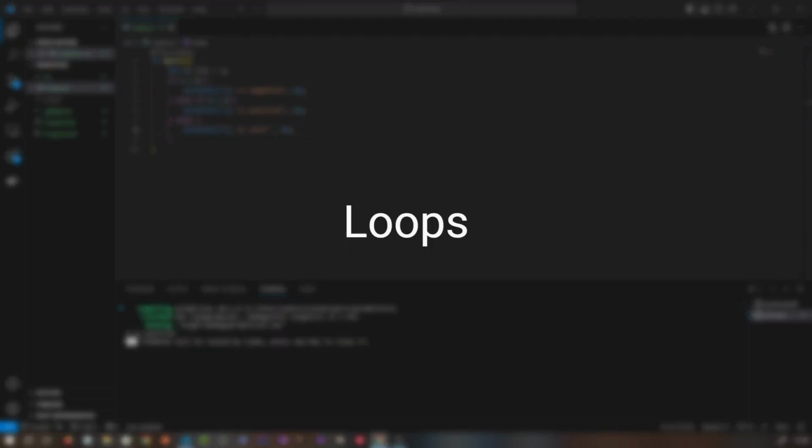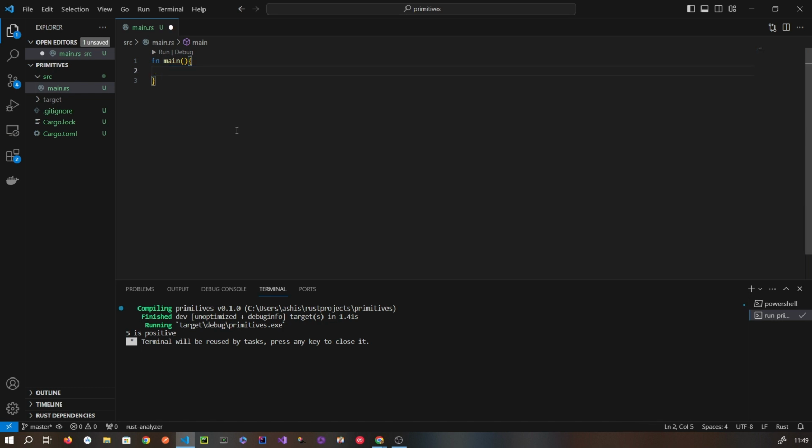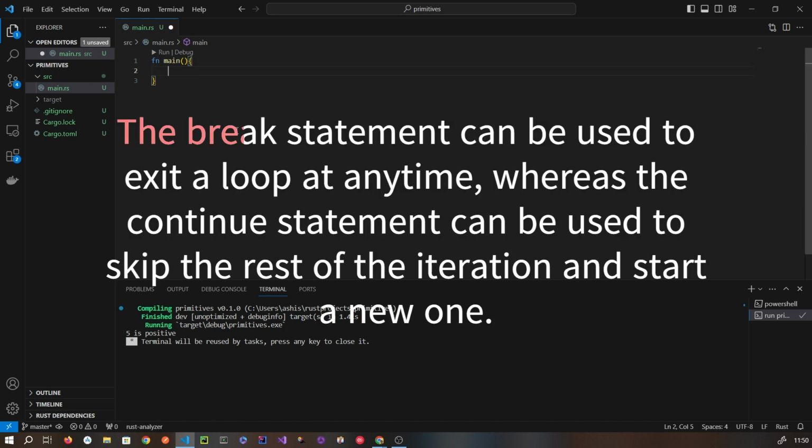Now let's talk about loop. Rust provides a loop keyword to indicate an infinite loop. So let's try with the example. We use the break statement to exit the loop anytime, whereas the continue statement can be used to skip the rest of the iteration and start a new one.